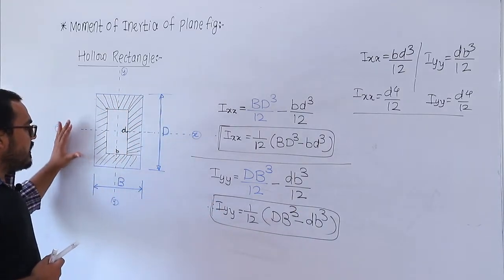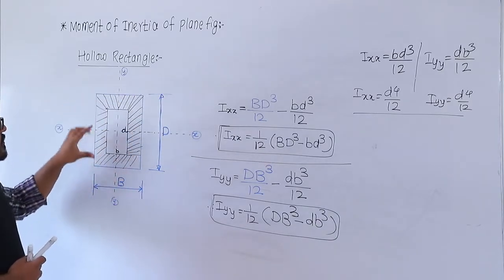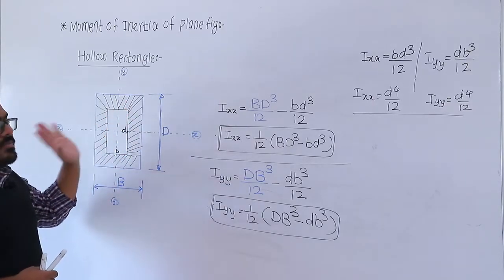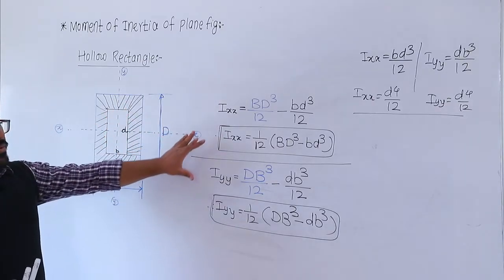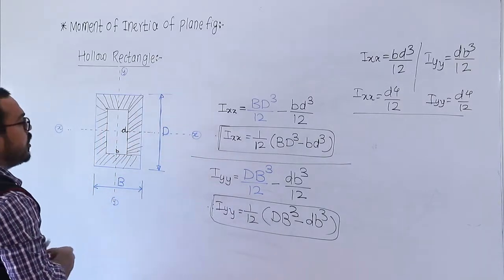So for the hollow rectangle, the moment of inertia is that of the bigger rectangle minus the moment of inertia of the smaller rectangle. So this is the moment of inertia for the hollow rectangle. These are the two expressions. Okay. So it is all about the solid rectangle and the hollow rectangle.